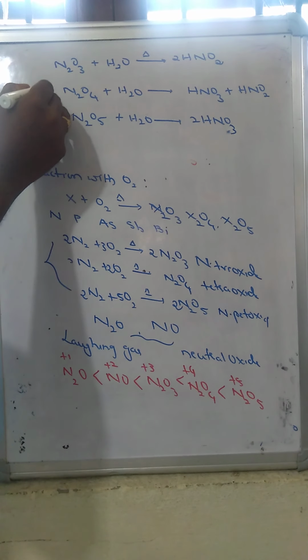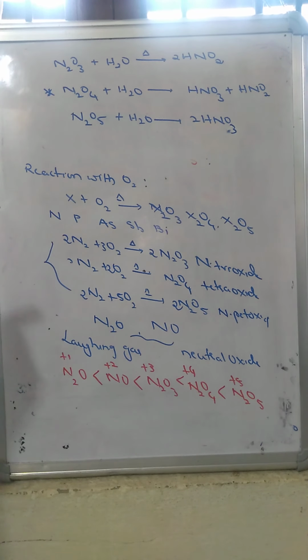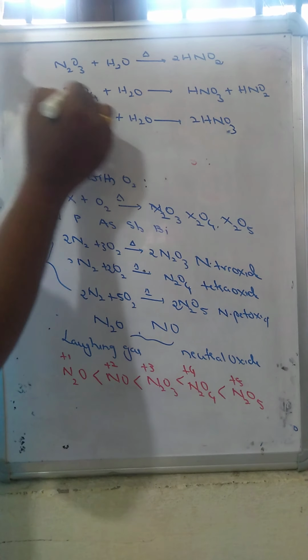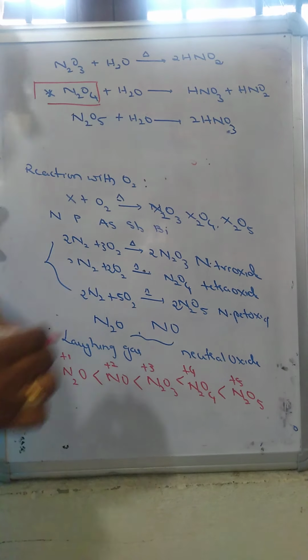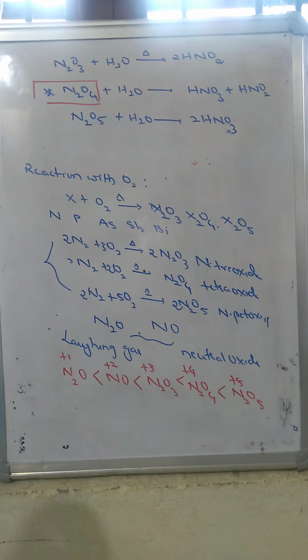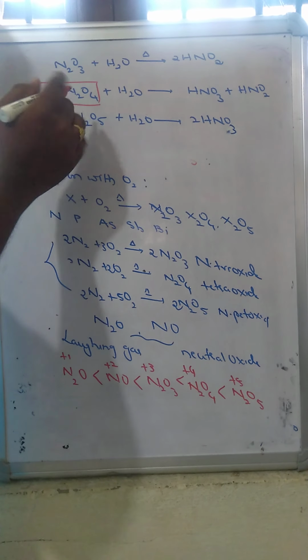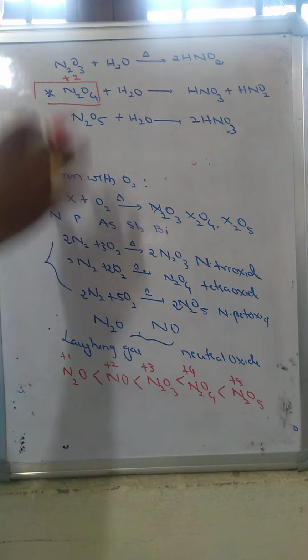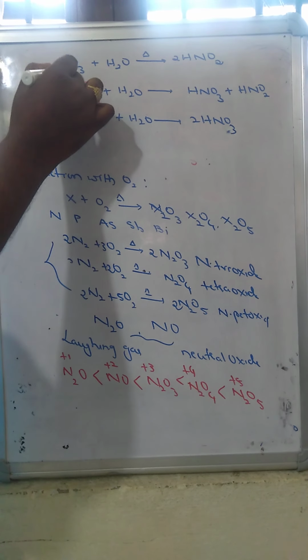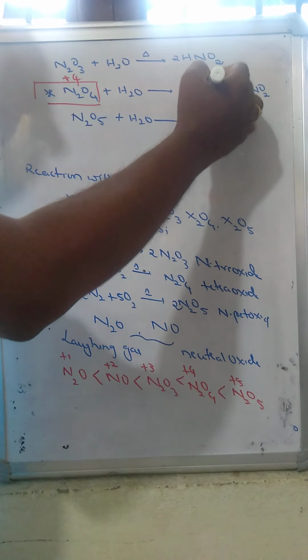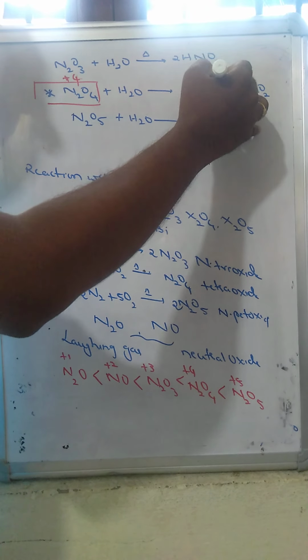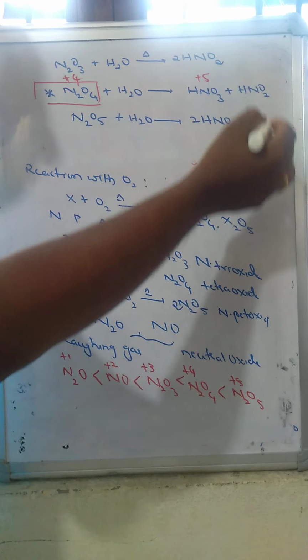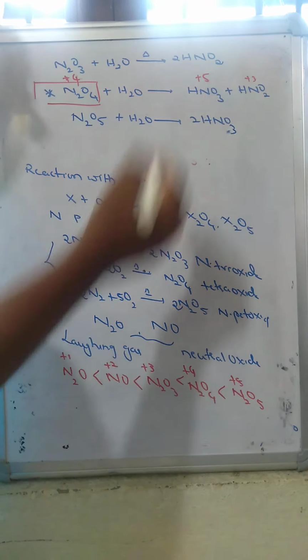So nitrogen tetroxide forms 2 types of products, and that's why a disproportionation reaction can be carried out. Here the nitrogen oxidation state is +4. In one product it becomes +5, and in the other it becomes +3.